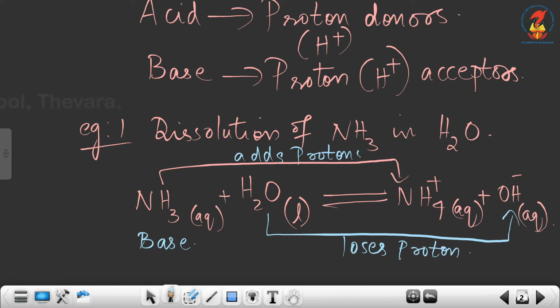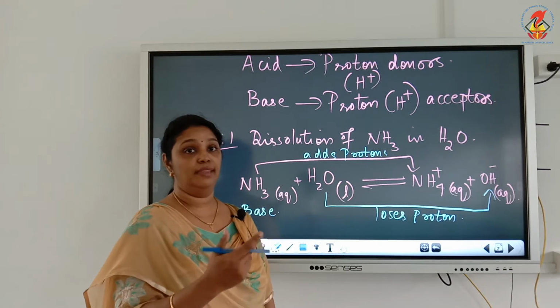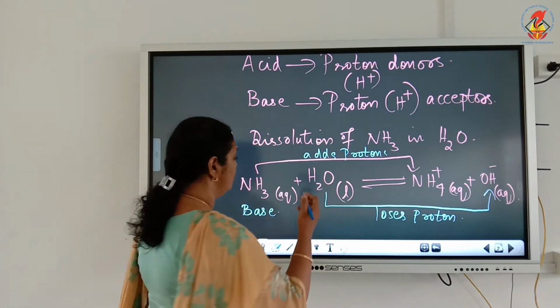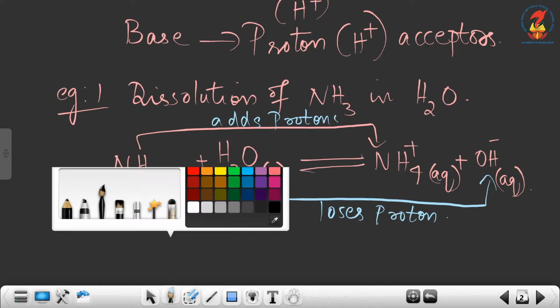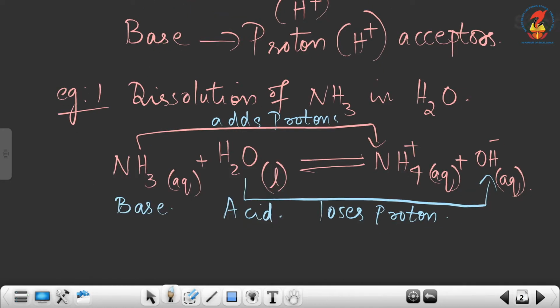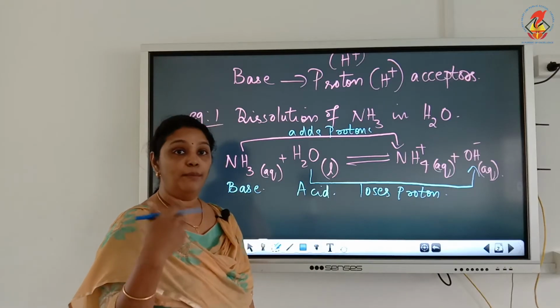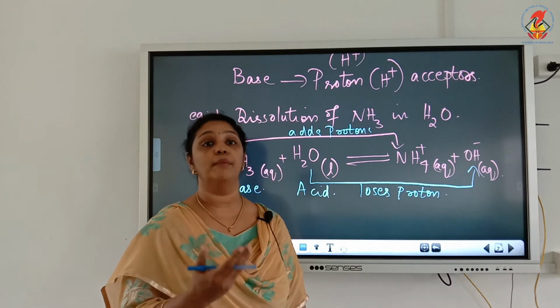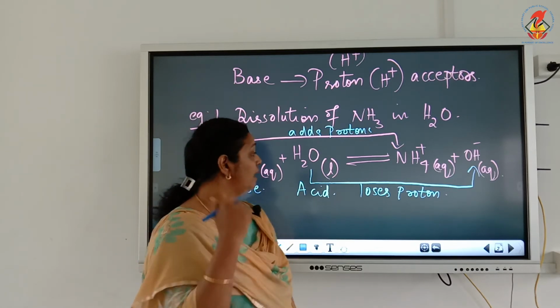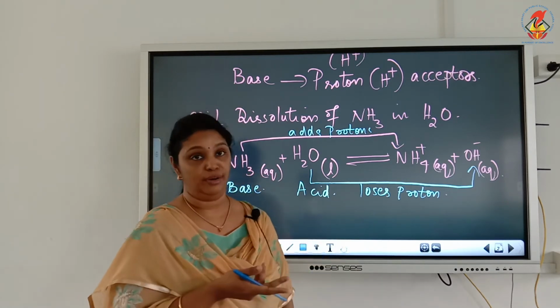We know that proton donors are acids, so here H2O is our acid. According to the Bronsted-Lowry concept, in this reaction ammonia is the base and water is the acid, because ammonia is the proton acceptor and water is the proton donor.